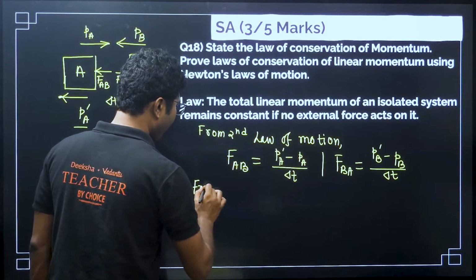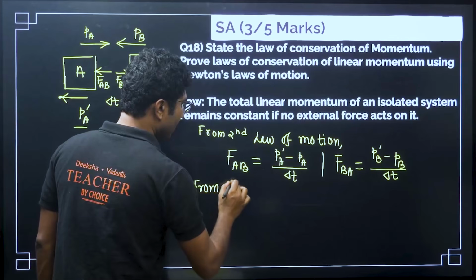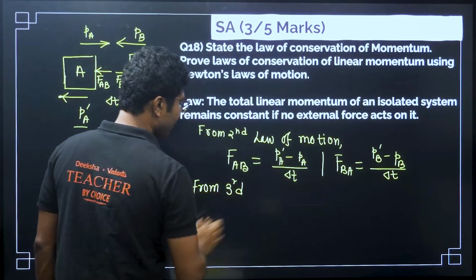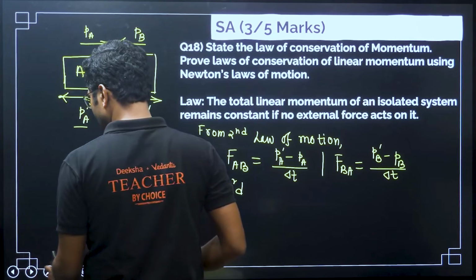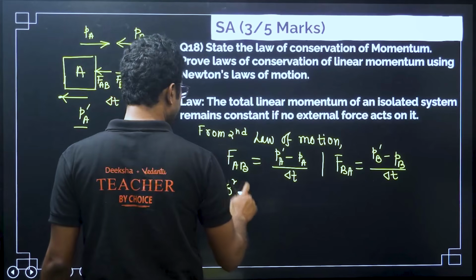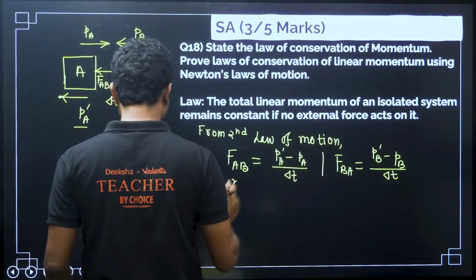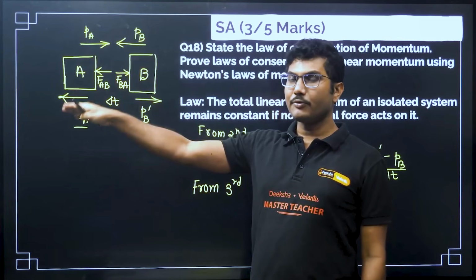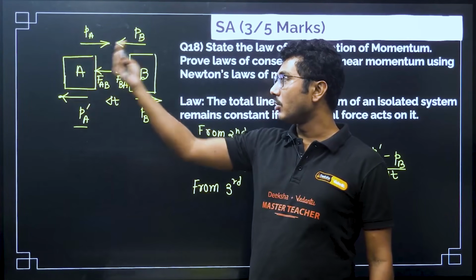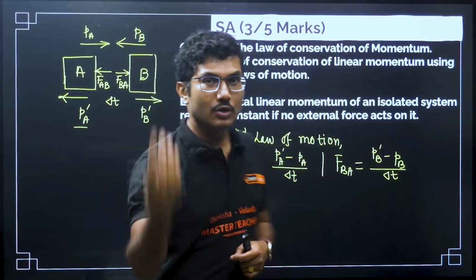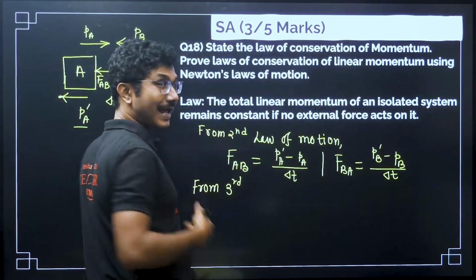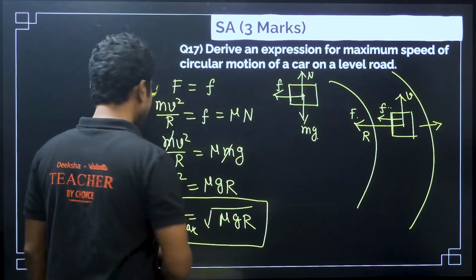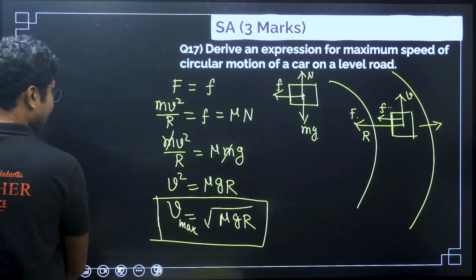From the third law, what is the third law statement? The third law states that whatever force is acted on A by B and whatever force is acting on B by A, they should be equal and opposite, right? Because it is an action reaction force.